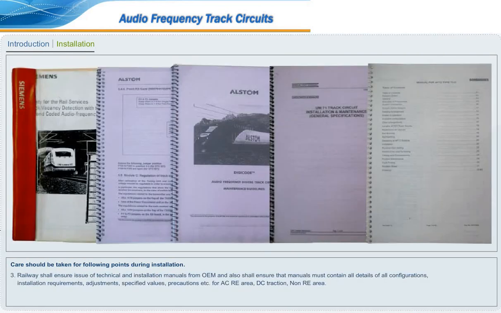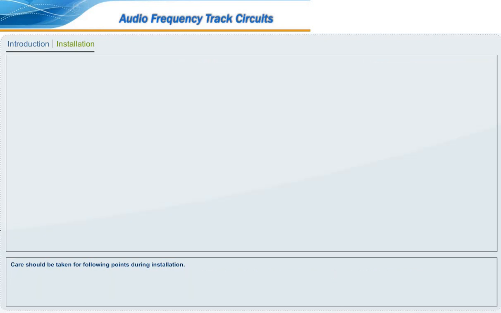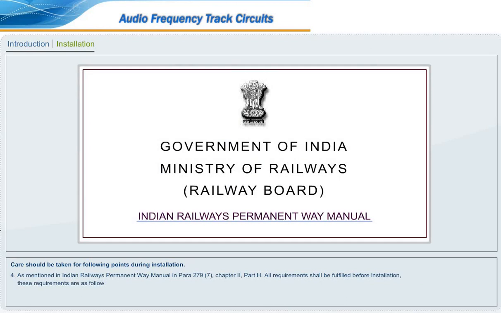Railway shall ensure issue of technical and installation manuals from OEM, and also shall ensure that manuals contain all details of all configurations, installation requirements, adjustments, specified values, precautions, etc. for AC railway electrified area, DC traction non-railway electrified area, as mentioned in Indian Railways Permanent Way Manual in Para 279, Sub-Para 7 of Chapter 2, Part H.